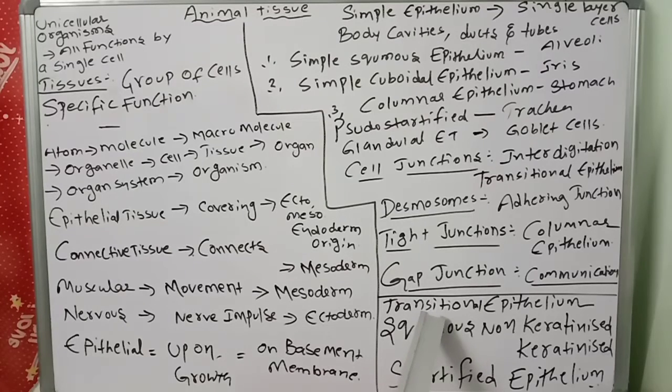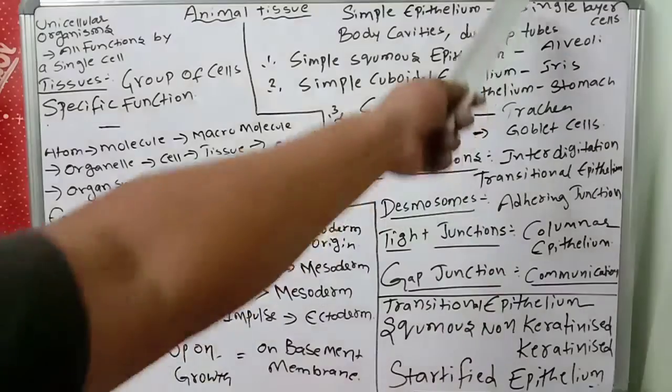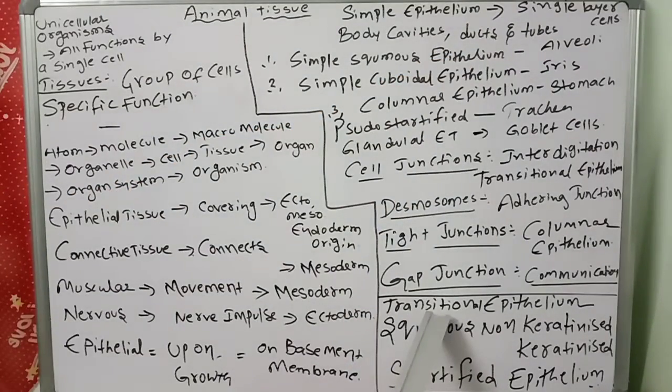So compound means more layers. Here a single layer; here many layers means compound epithelium. Compound epithelium is divided into transitional epithelium, squamous non-keratinized, squamous keratinized, and stratified epithelium. Like that it will be there.